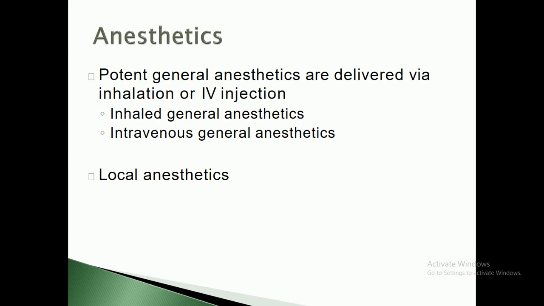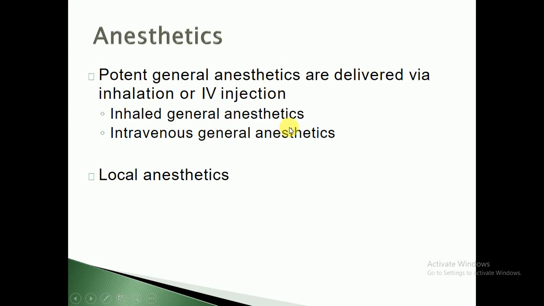As we know, there are different types of anesthetic agents which are used. The potent general anesthetics are delivered via inhalation or IV injection, so they may be administered in inhalational or injectable form.